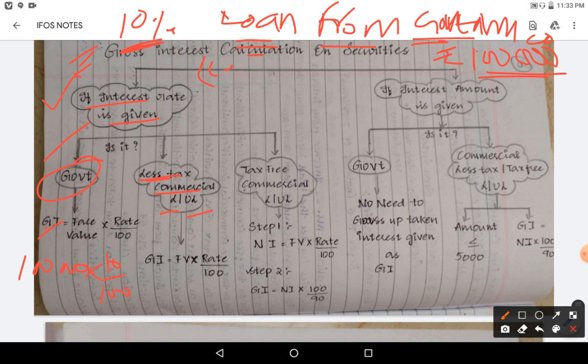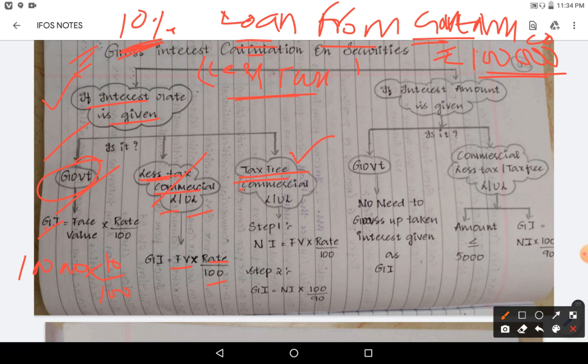Whether it is listed or unlisted, no problem. If they say less tax, we need to take face value into rate by 100. Next, if rate is given and it is not government and not less tax, then it will be tax free.